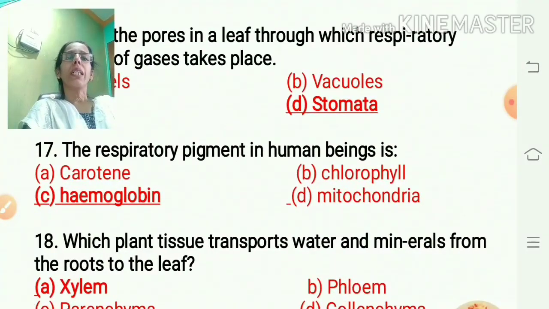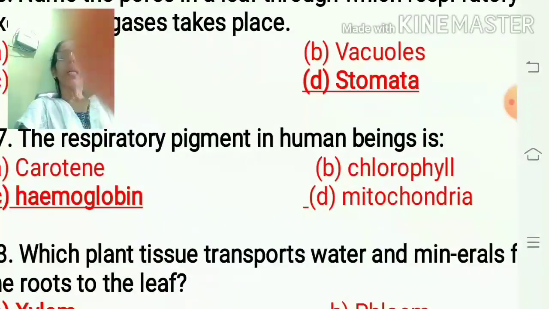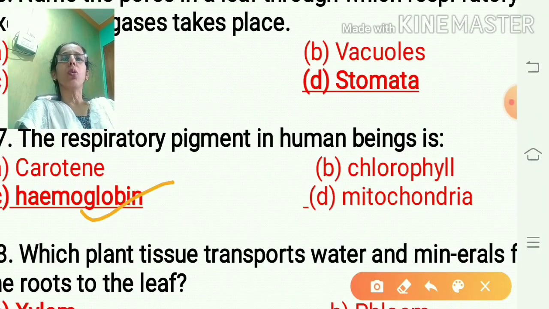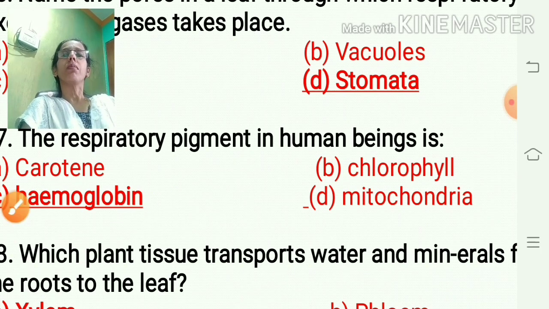The respiratory pigment in human beings is hemoglobin. You know that the main component of blood is the respiratory pigment called hemoglobin. When we breathe in, oxygen present in the air combines with hemoglobin and thus oxyhemoglobin is formed. The volume of the blood depends on the quantity of hemoglobin. Therefore, the respiratory pigment in human beings is hemoglobin.